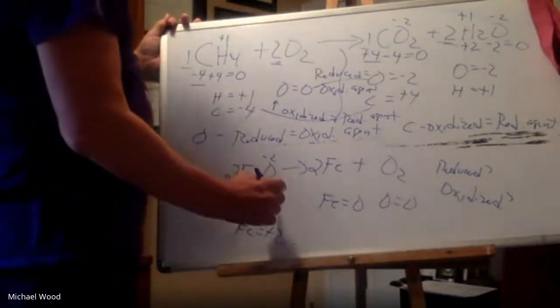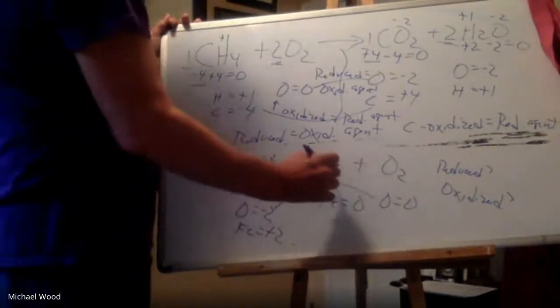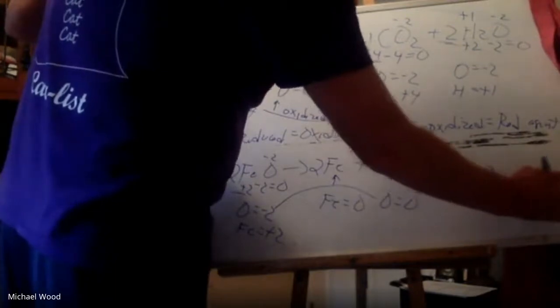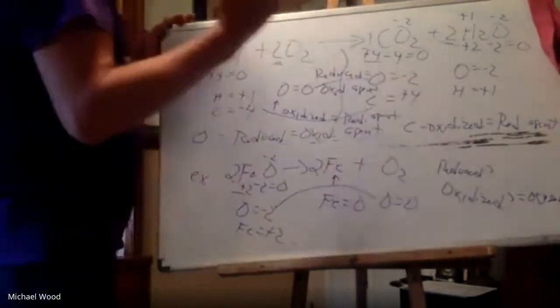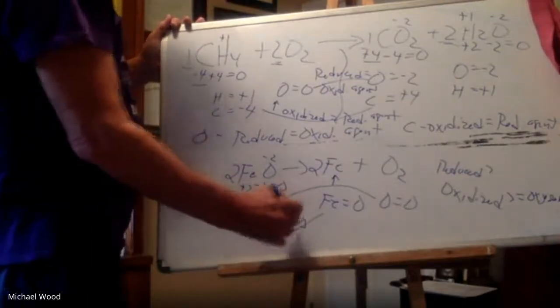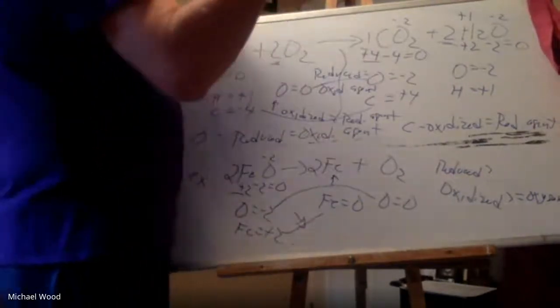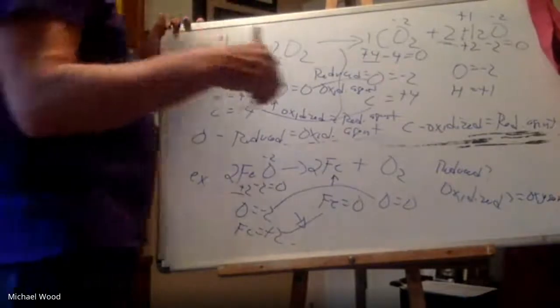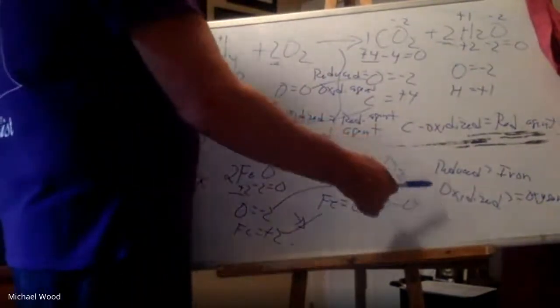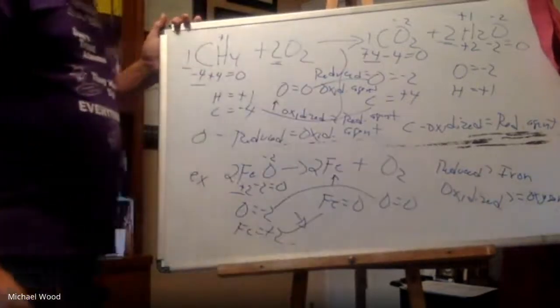So if I compare then, oxygen went from -2 to 0. That's an increase. So then oxygen was oxidized. If the number goes up, it's been oxidized. And iron went from +2 to 0. That's going down. And again, that's my Walmart example. They reduce the prices, and so they go down. So I like that. So that means iron was reduced. So the answer to my question then, what was reduced was iron, and what was oxidized was oxygen.